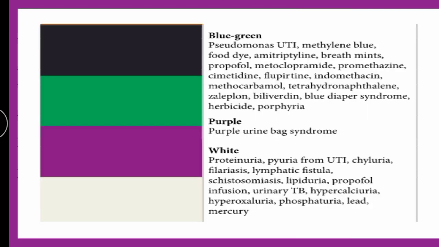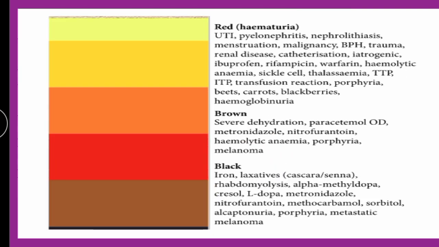Next, if you will see, if it is white in color, then there are chances that there is some infection or the presence of protein. Then if you will see that the color is black, then iron can also be getting excreted.